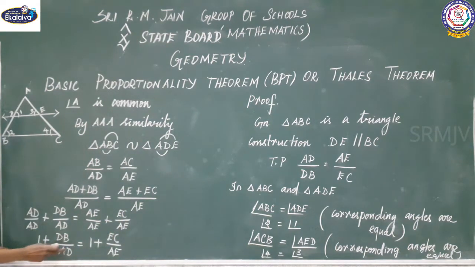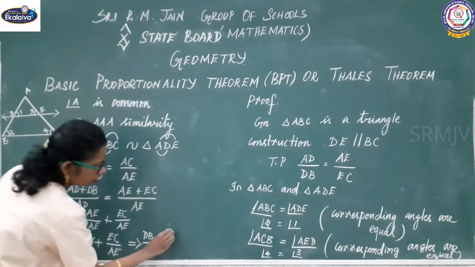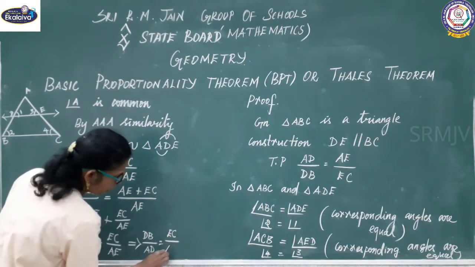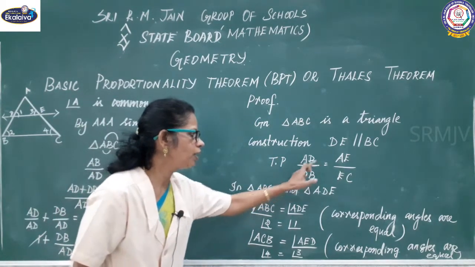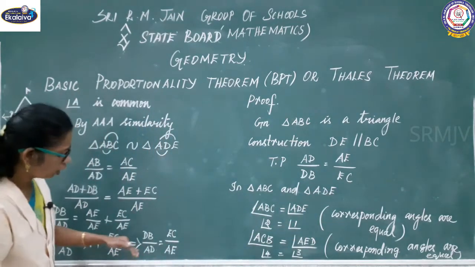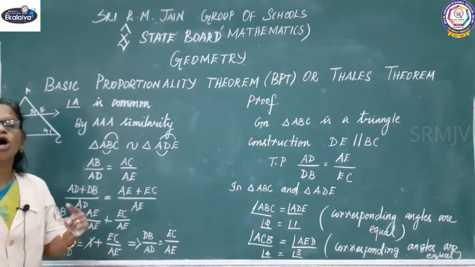Right, children? In between equal, same coefficient, same sign, so you can cancel. Finally, what do you arrive at? DB by AD equal to EC by AE. What we want to prove, I told you, is AD by DB equal to AE by EC. If we take the reciprocal on both sides, you can arrive at the result.